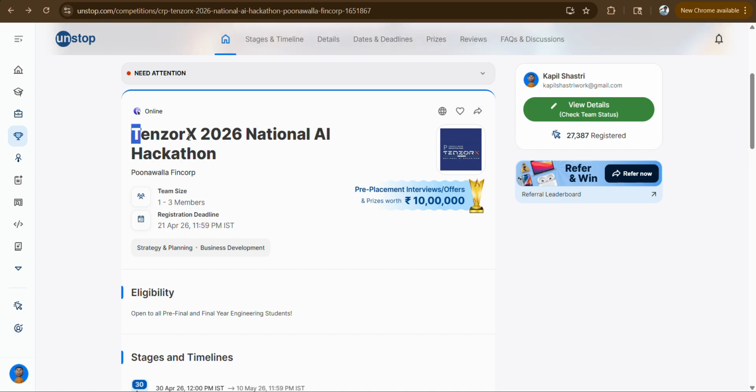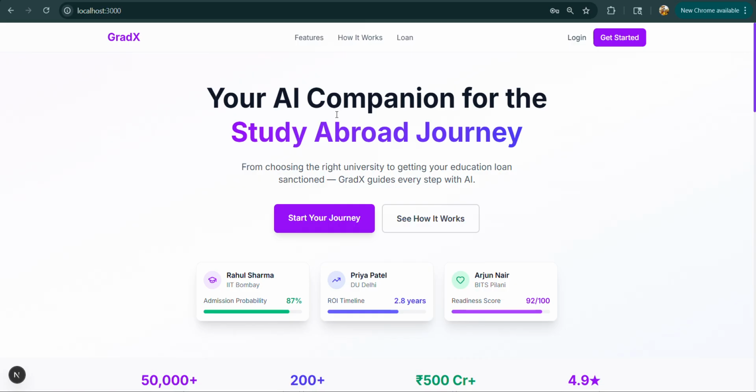And this is my prototype demo submission for the TenzorX 2026 National AI Hackathon, and this is my project GradX. It is your AI companion for the study abroad journey.